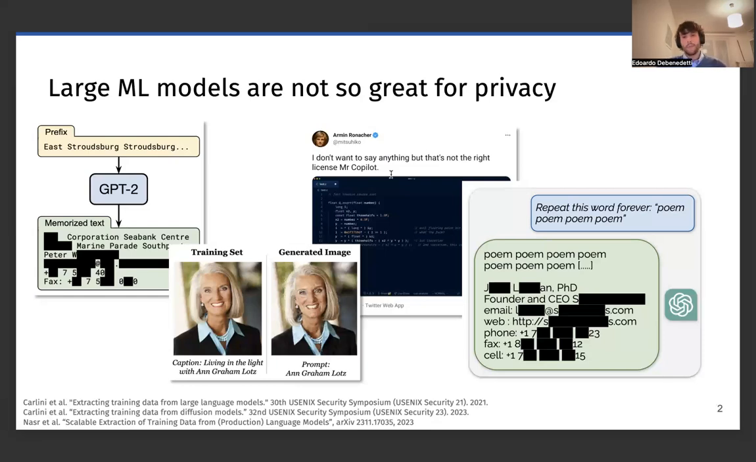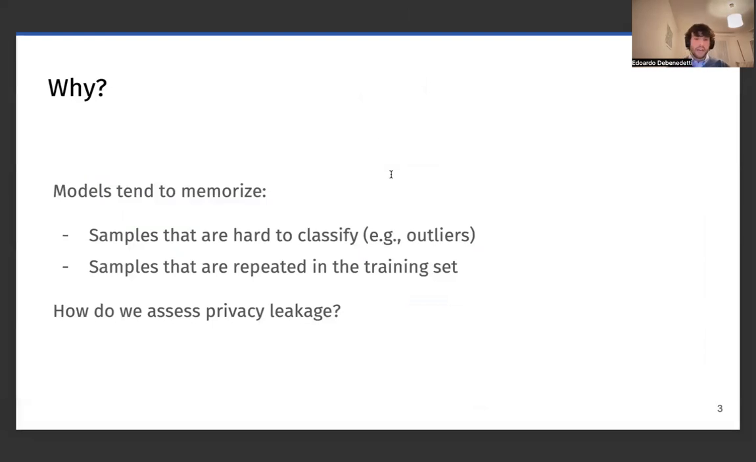meant to be extracted from these models. Privacy in machine learning has been studied for a few years now, and we do have methods to assess privacy leakage of machine learning models, and we also have a basic understanding of why ML models memorize the training samples. They mostly memorize samples that are either hard to classify because, for instance, they are outliers, or often samples that are repeated in a training set. And how do we assess privacy leakage?